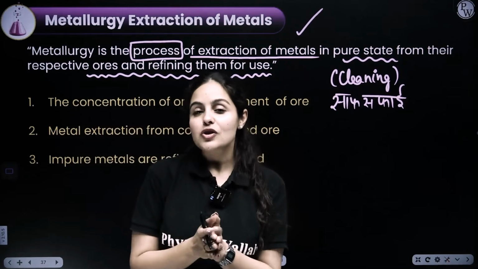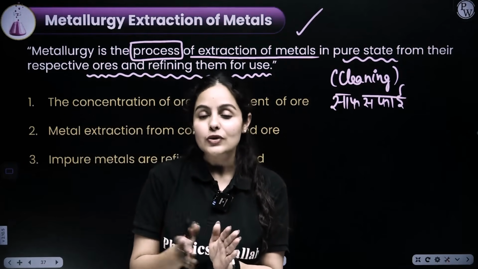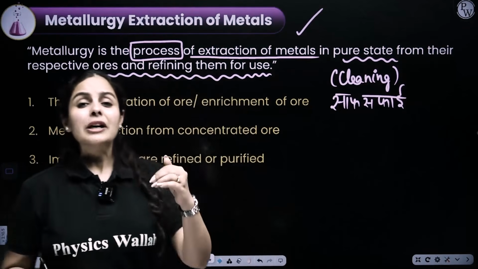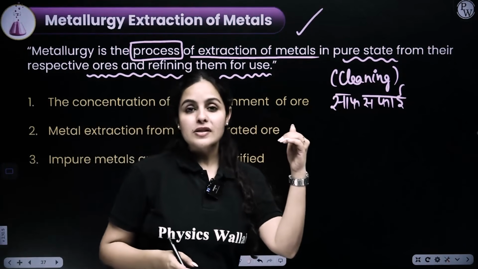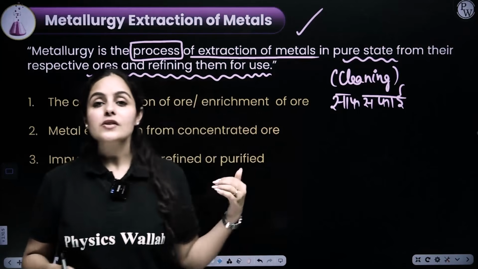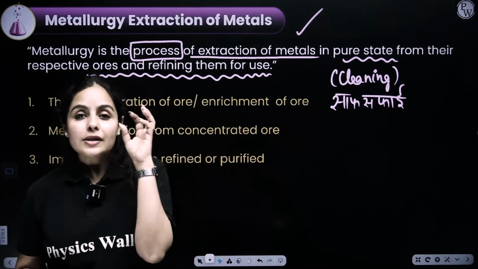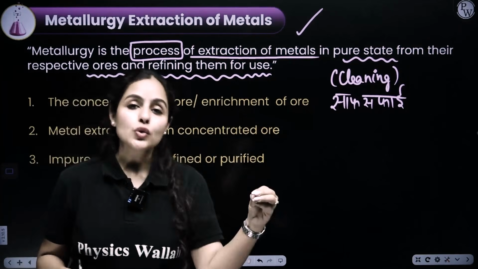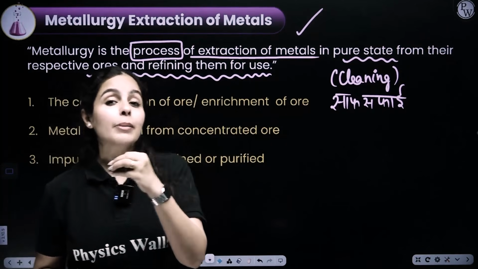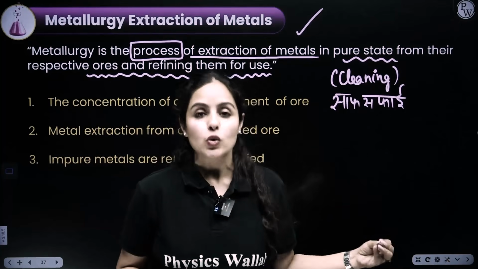That is something which is not in your syllabus, so we are not going to talk about that. But there is a flotation process, there is a process called magnetic separation, and so on. So there are certain methods that we use to separate gangue particles from their respective ores.